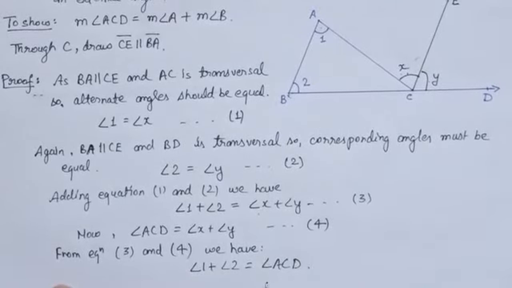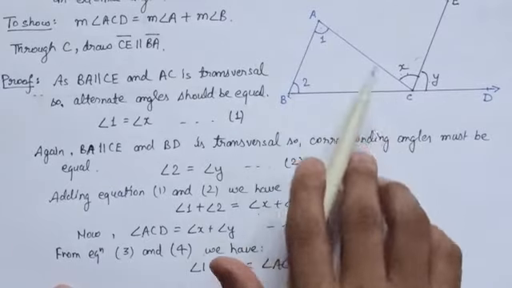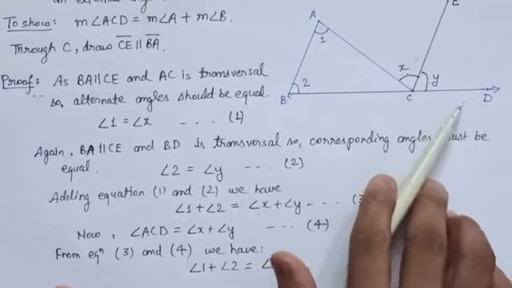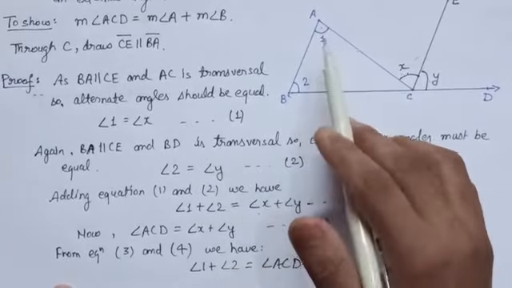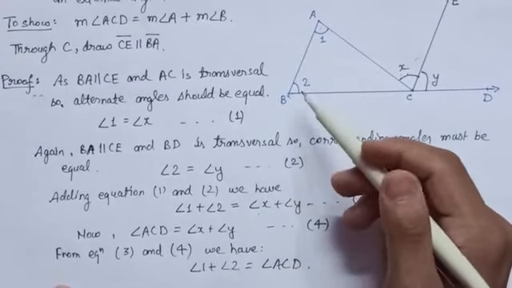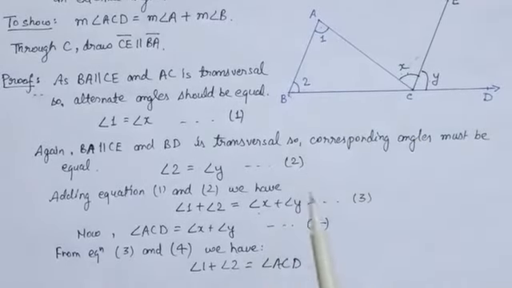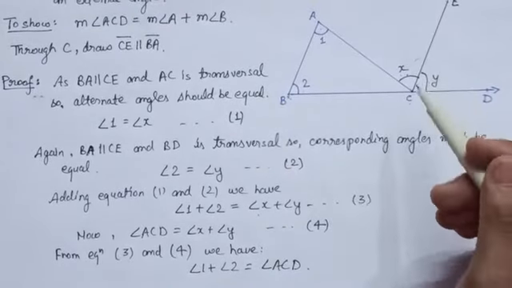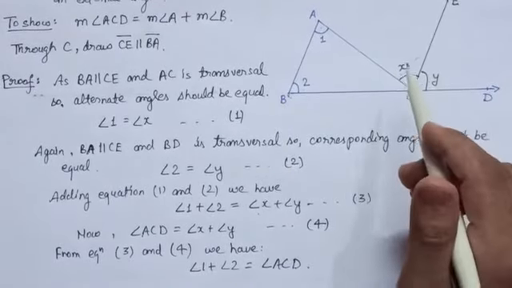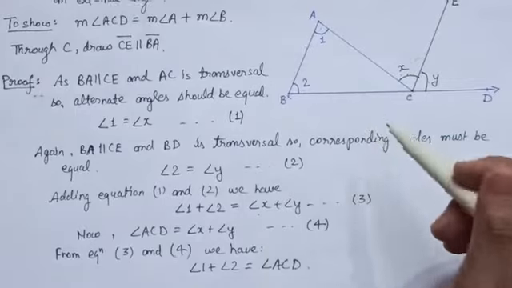So it is proved that the measure of the angle ACD, that is the external angle, is equal to the measure of angle 1, that is angle A, plus the measure of angle 2, that is angle B. So we can say that an external angle must be equal to the sum of its interior opposite angles.